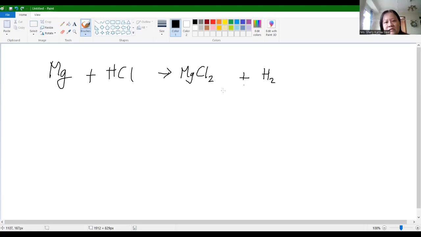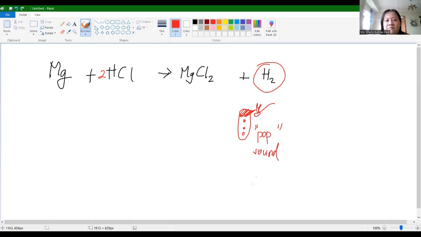Yeah, this is not balanced yet. We can do the balancing equation here by putting 2 here. Okay, and then this will produce hydrogen. This hydrogen will make bubbling inside the test tube. When you collect the hydrogen and light a glowing splint here, it will produce a pop sound.